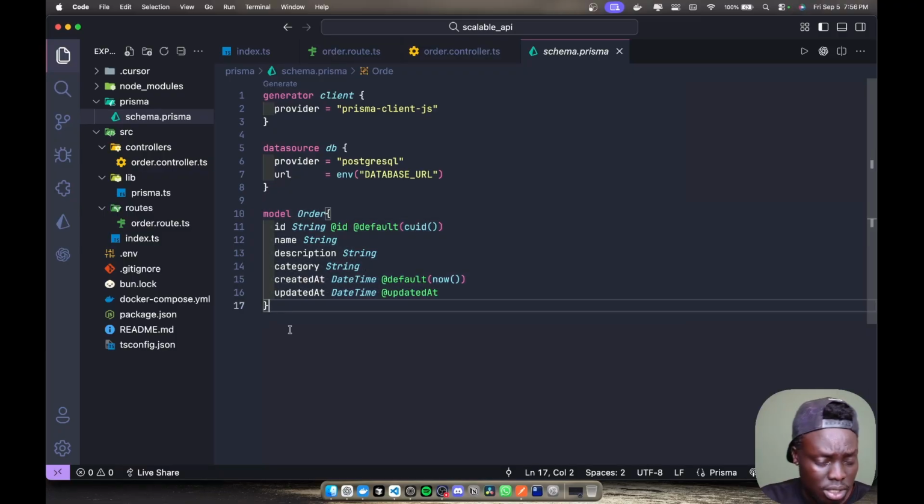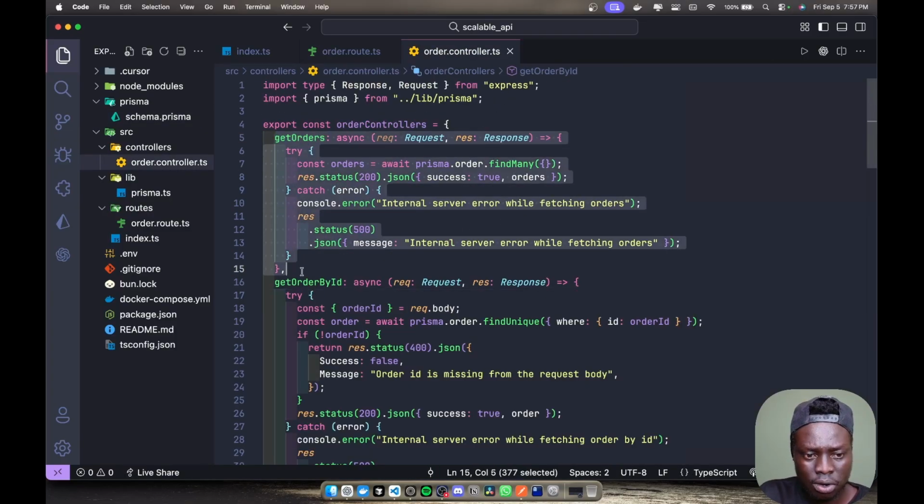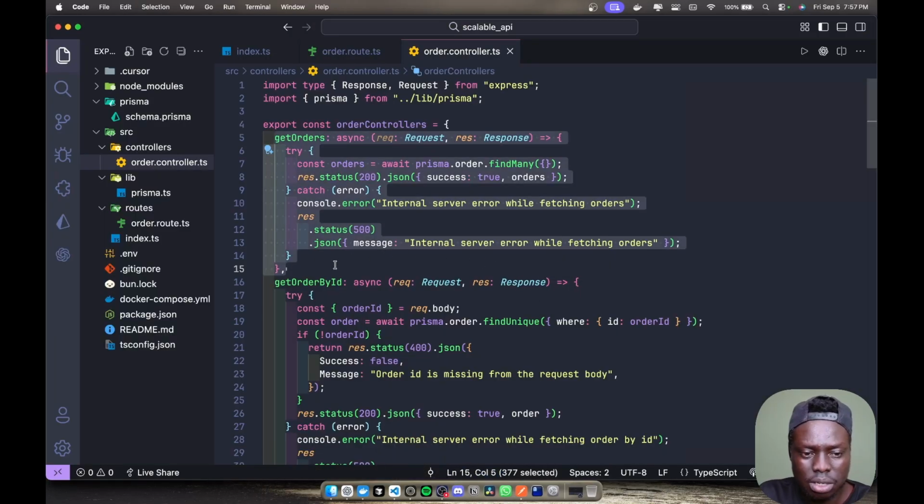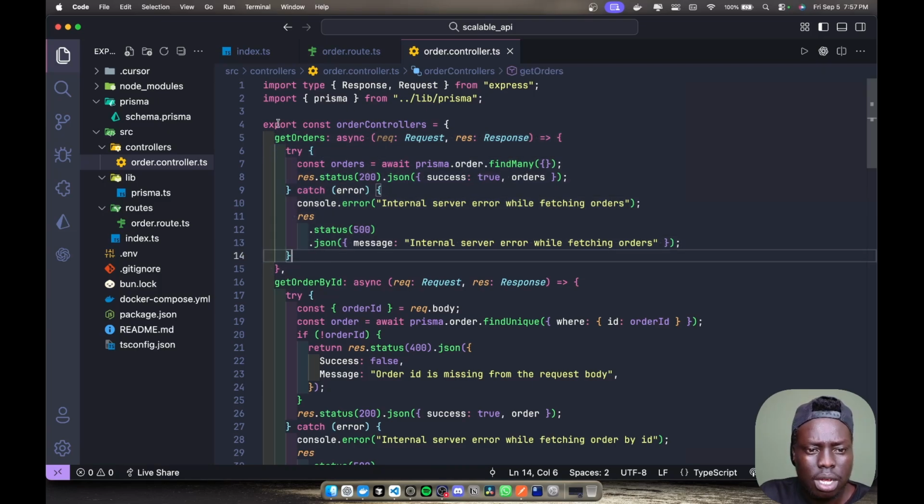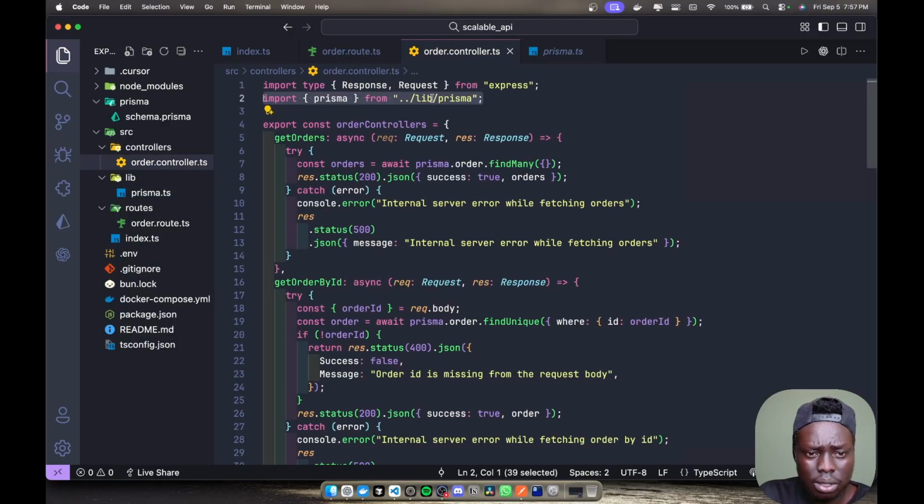If you're using Drizzle, there's also a way of defining the data models or maybe your own schema. So these are the ways that you can interact with your database, with your order service in your database. So now let's say we want to get all orders like the one I showed you guys in the Postman. Now you see we are importing this Prisma from the lib folder. So this is a Prisma client that allows us to interact with our database. Now you can see we have order controllers.